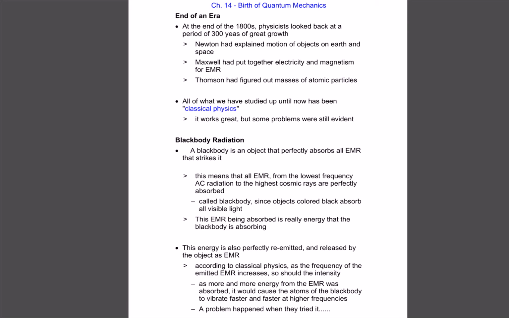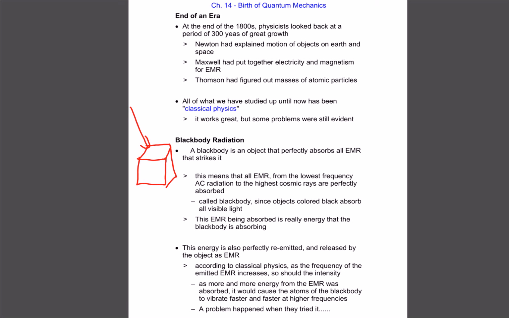And what black body radiation is, think of a black body as just being an object that can absorb all of the electromagnetic radiation that strikes it. So kind of think of it like being an empty box. If we shine light on it, think of the box as being open, it's going to absorb all of the light and the box will close. It doesn't matter what the radiation is. If we shine light, radio waves, microwaves, ultraviolet, cosmic, a black body will absorb it all perfectly.